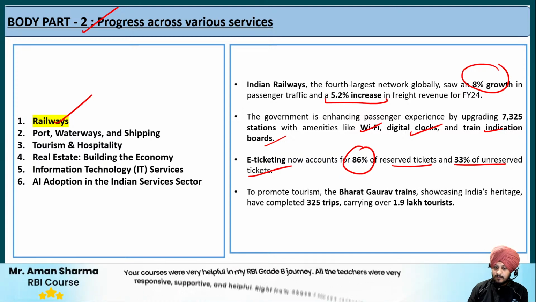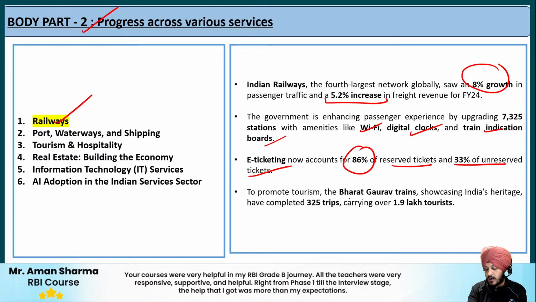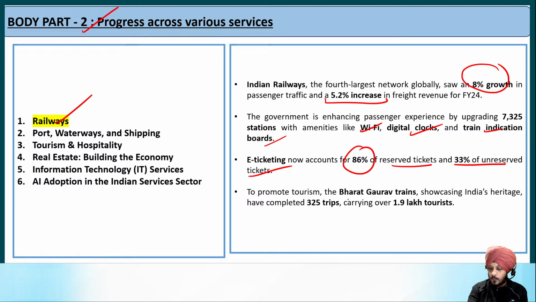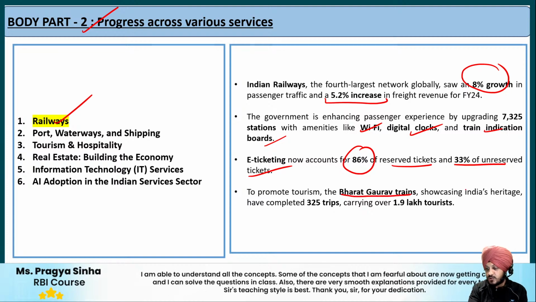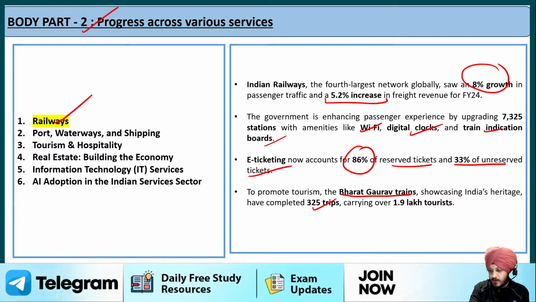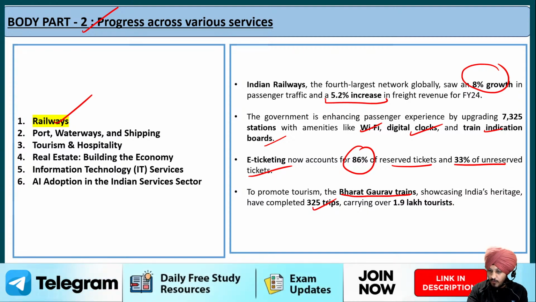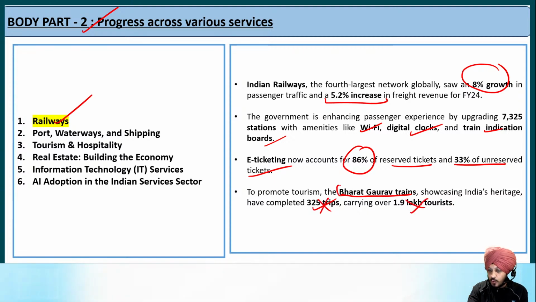Then at last it talks about, you can use this example as a value addition, that to promote tourism, the Bharat Gaurav trains showcasing India's heritage have completed 325 trips carrying over 1.9 lakh tourists. Do you have to remember this data? No, you don't have to remember this data. You just need to know about Bharat Gaurav trains.